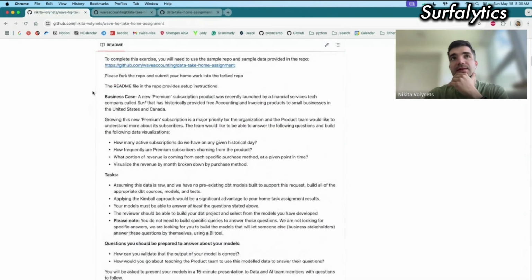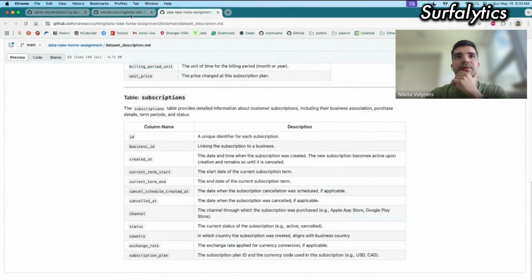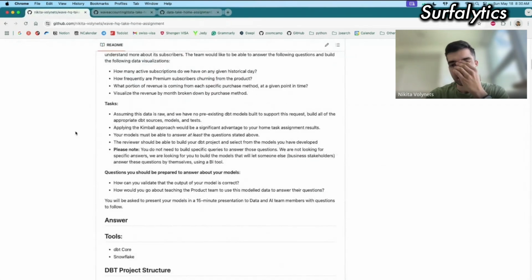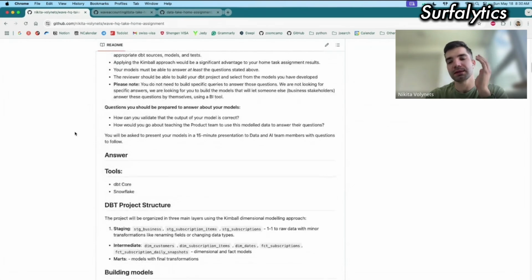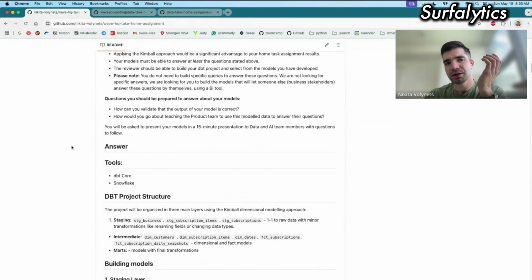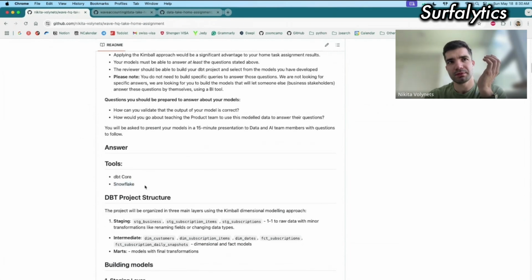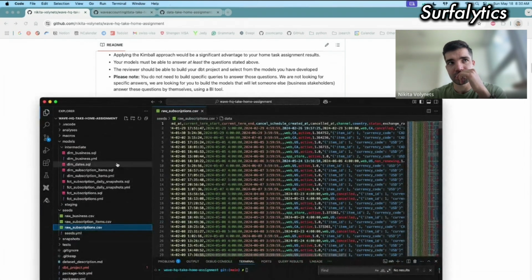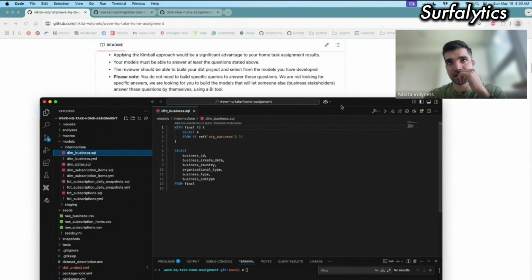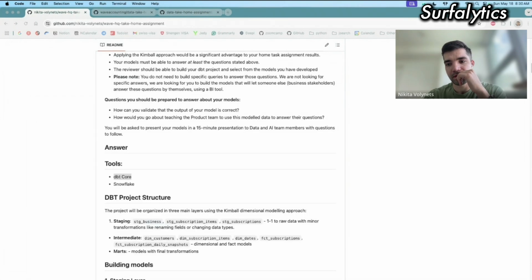Yes. Let's start to build our DBT models. When I started to build, the first thing I thought about was what my data architecture will look like and what layers for my DBT projects I will create. In terms of tools, I just use the Snowflake database where I loaded all the data. And of course, I use DBT Core. I developed everything in my VS Code, created all the tables there, and connected it with Snowflake.